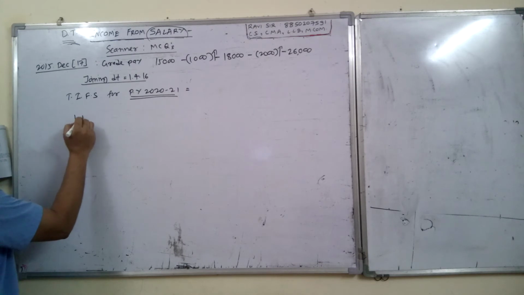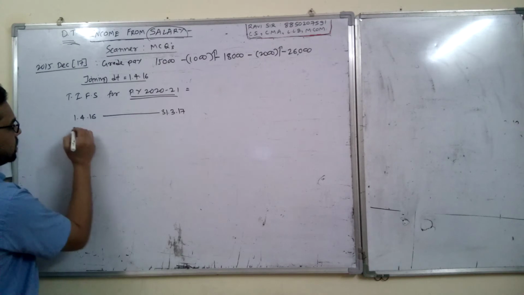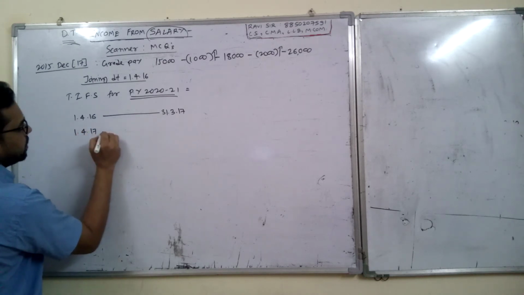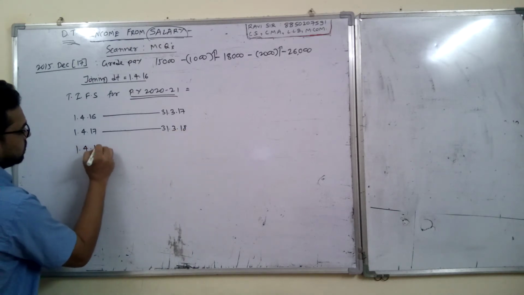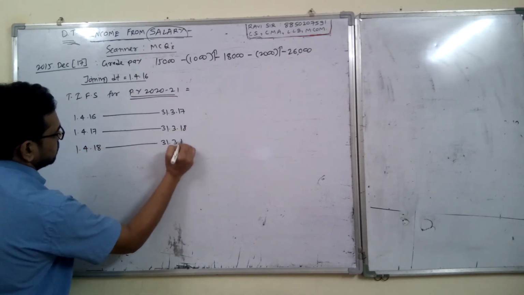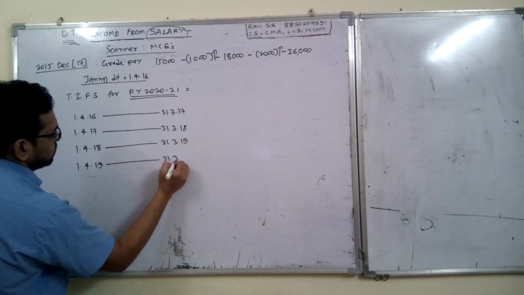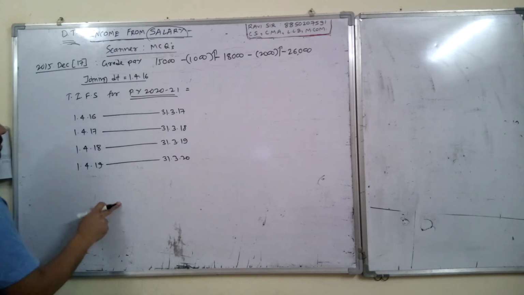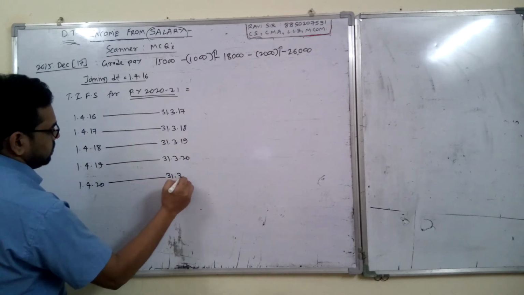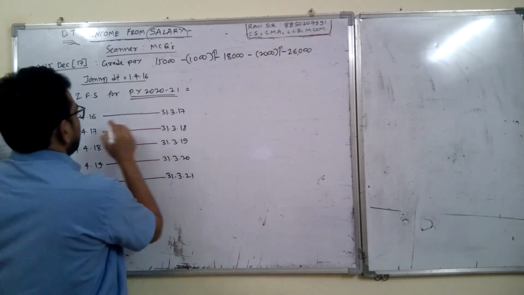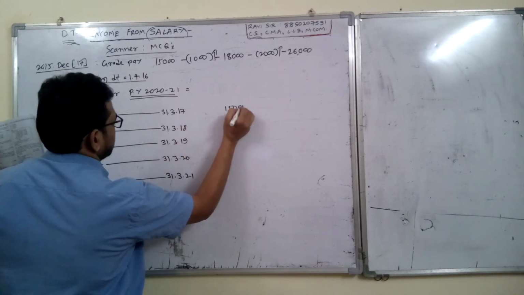So from 1st April 16 to 31st March 17 is the first year, then 1st April 17, 18, 19, 20. When he joined on 1st April 16, his salary was how much? 15,000.